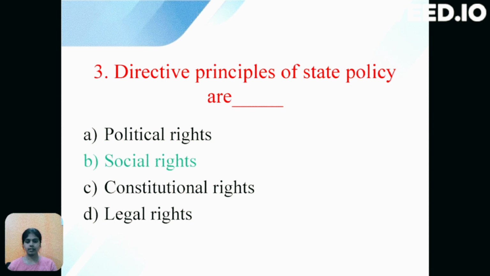Next question is directive principles of state policy are the options are option A political rights, option B social rights, option C constitutional rights, option D legal rights. The correct option is B, that is social rights. Social rights are nothing but the moral and societal rights.